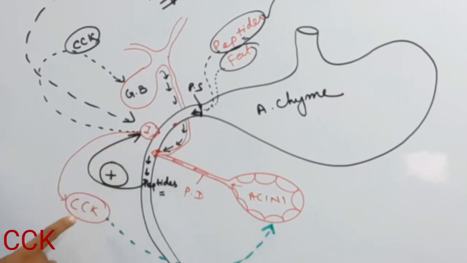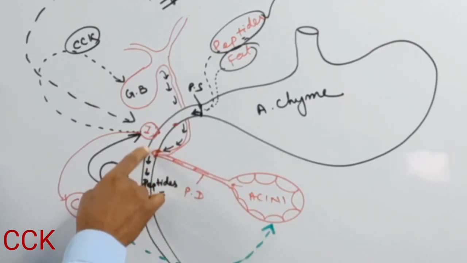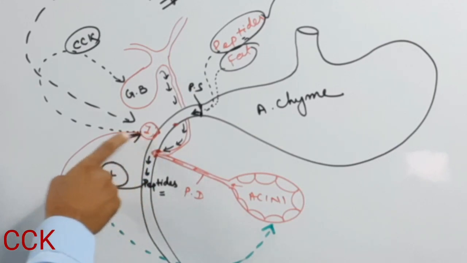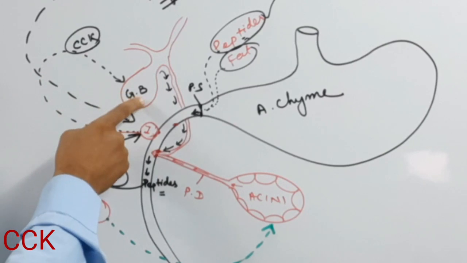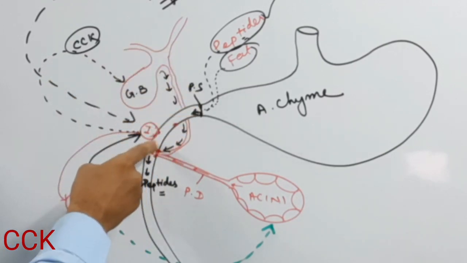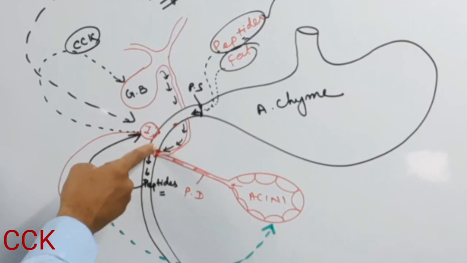So the I cell secretes cholecystokinin, which stimulates the pancreas, and the pancreas secretes more pancreatic juice into the duodenum. CCK also activates and contracts the gallbladder to release more and more bile into the duodenum.